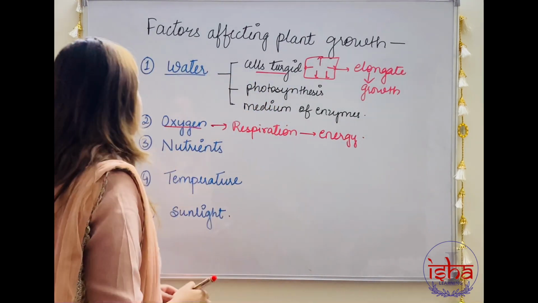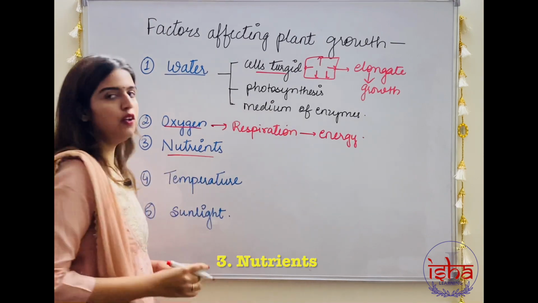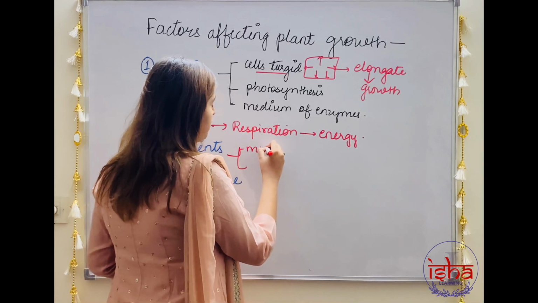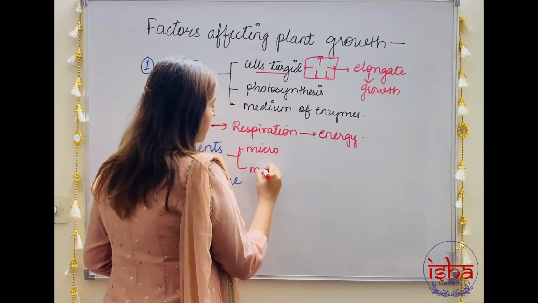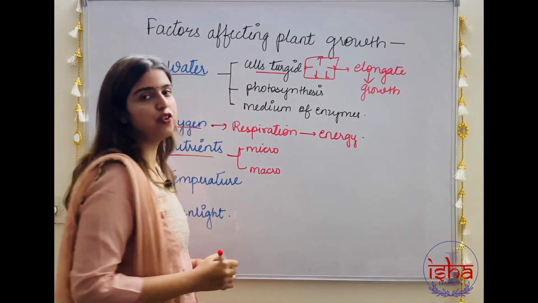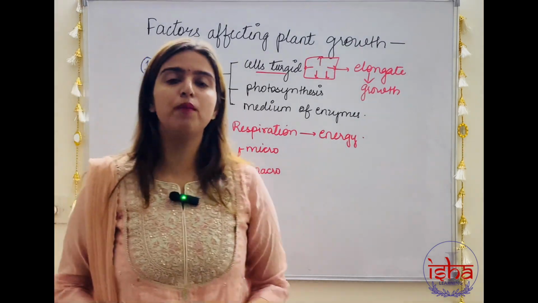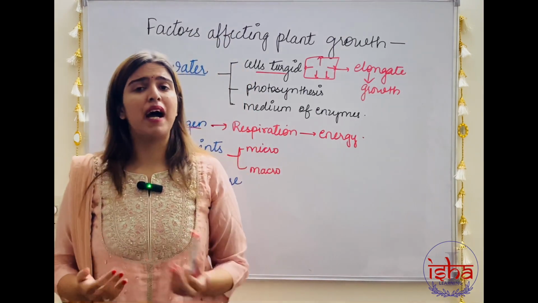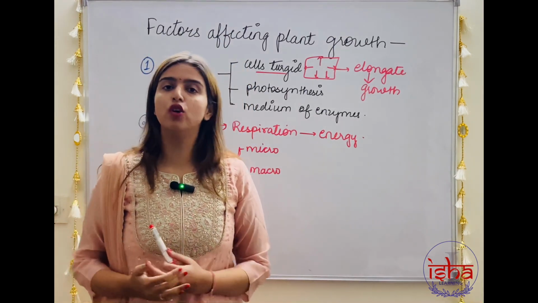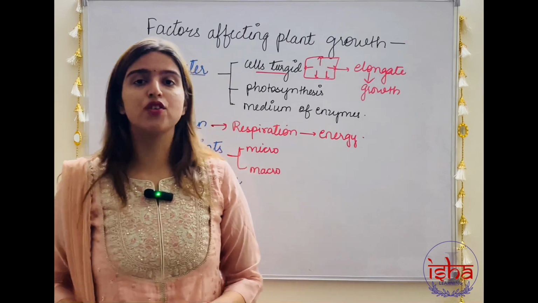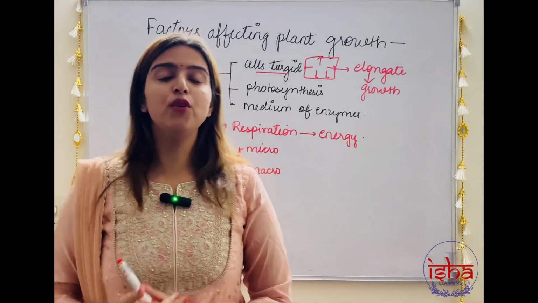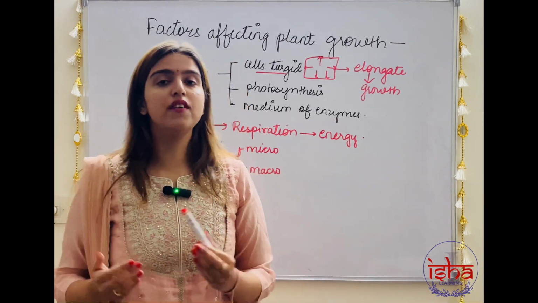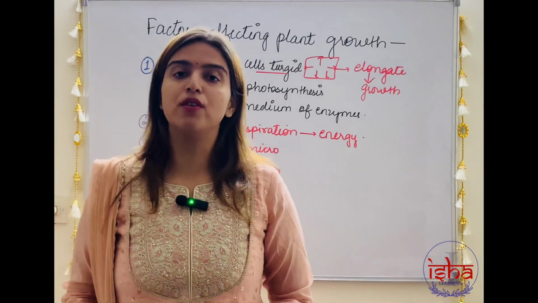Now, the next factor is nutrients. Now, nutrients include both micronutrients and macronutrients. Micro means small. So naturally, they are the nutrients required by the plant in a very small amount. Example, iron, manganese, molybdenum. They serve as important cofactors for enzymes. Macronutrients like carbon, hydrogen, oxygen, nitrogen serve as important structural elements of the plant.